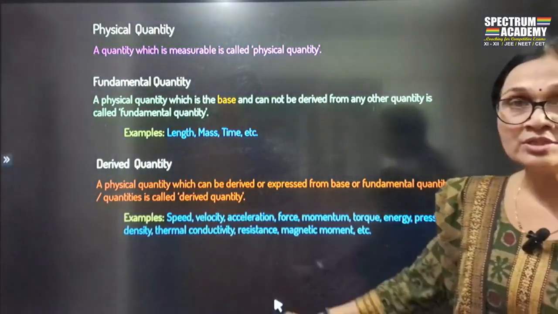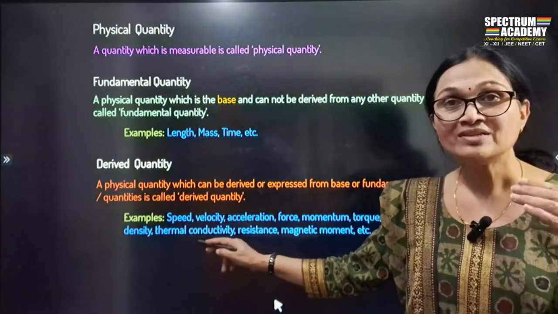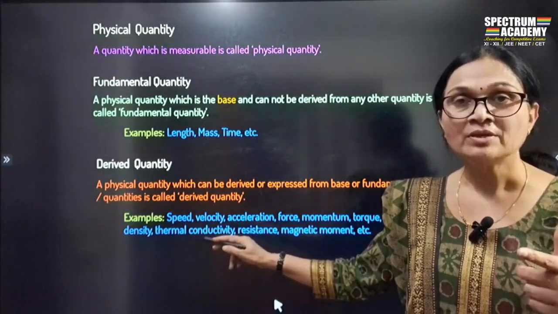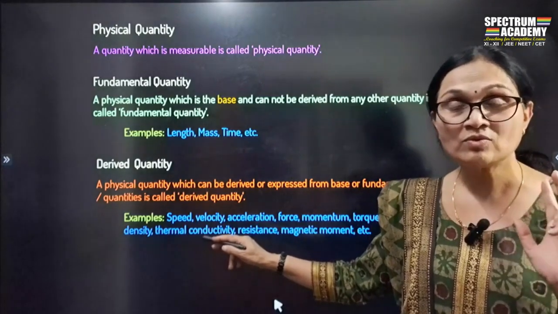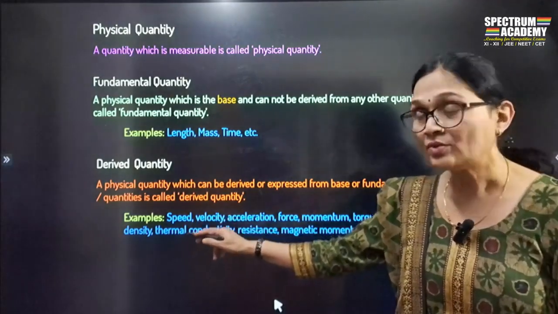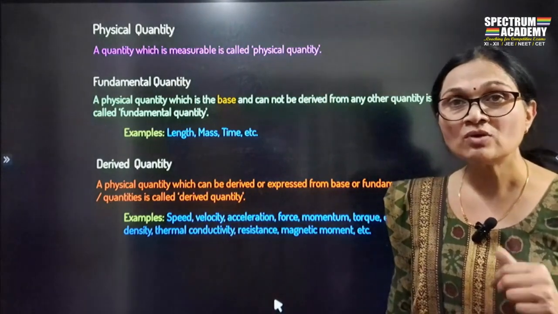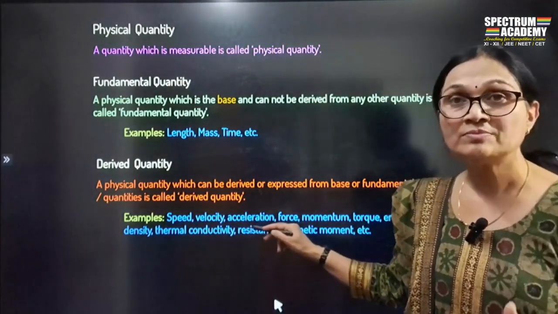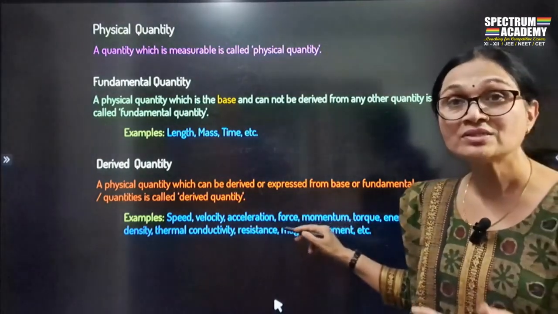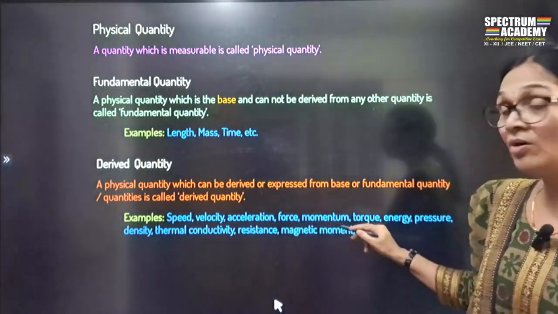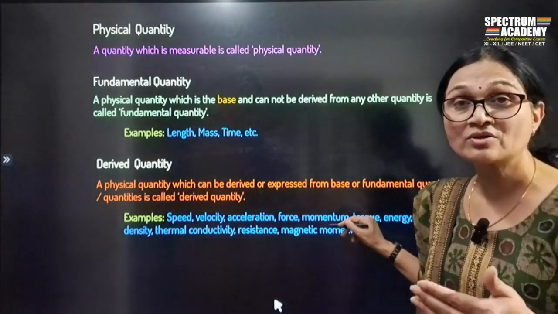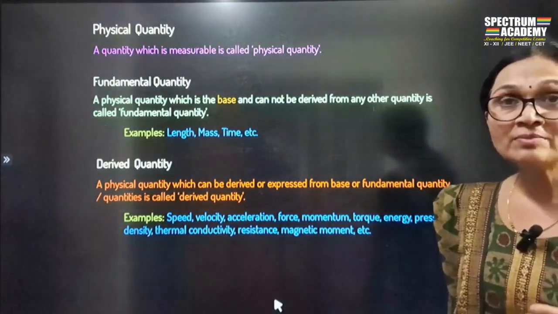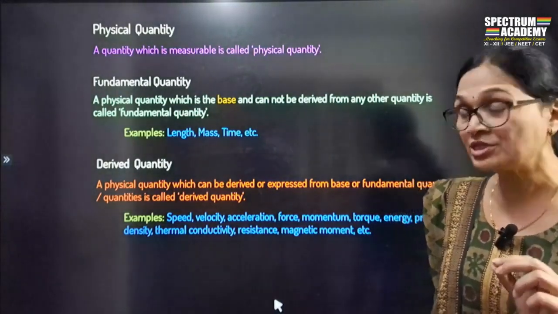Examples are these many. What is the formula for speed? Distance upon time. It requires distance, it requires time. Therefore, it is dependent upon two fundamental quantities. It's a derived quantity. Velocity is what? Displacement upon time. Or acceleration, velocity upon time. Or force, mass into acceleration. Or momentum is a product of mass and velocity, so m into v. Then torque is nothing but force into time, so F into t.